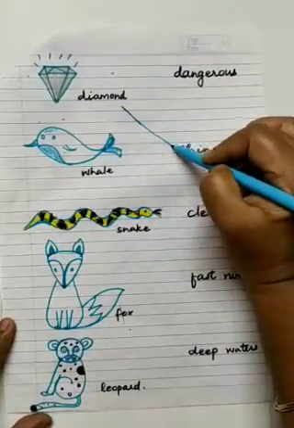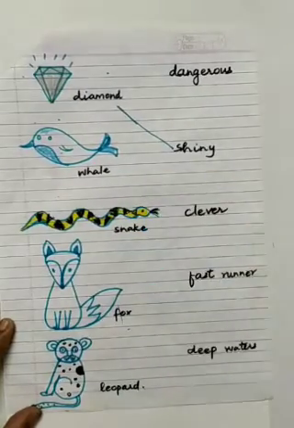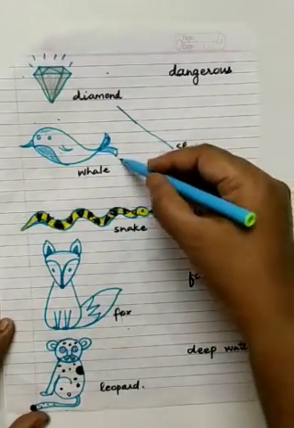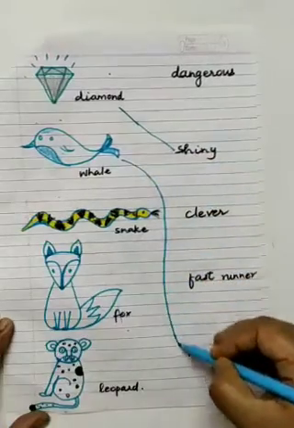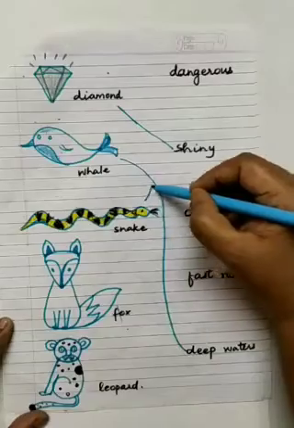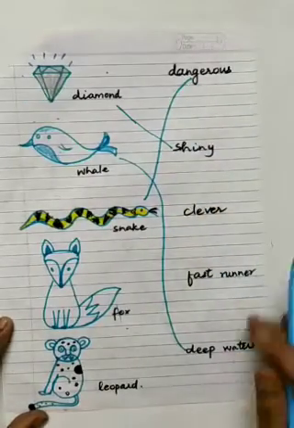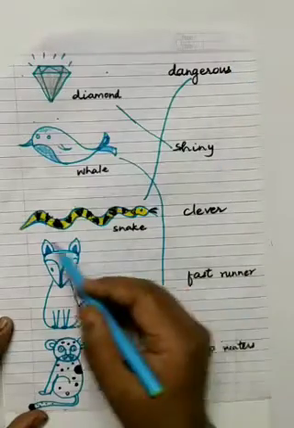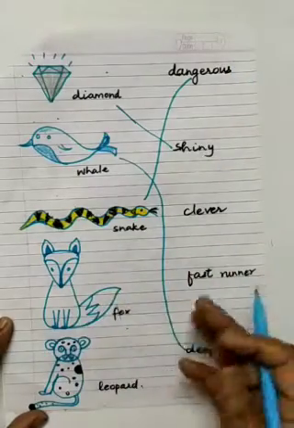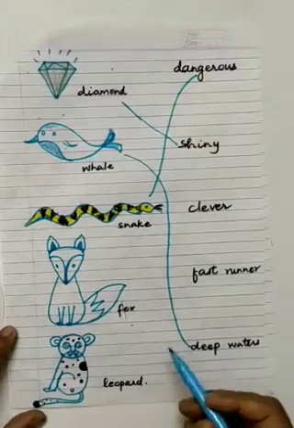So shiny. Then whale. Where can you see a whale? Deep waters. So deep water. Then snake. It is dangerous. See, your options are given, so we are writing about this dangerous. It may be a long snake, a black snake.